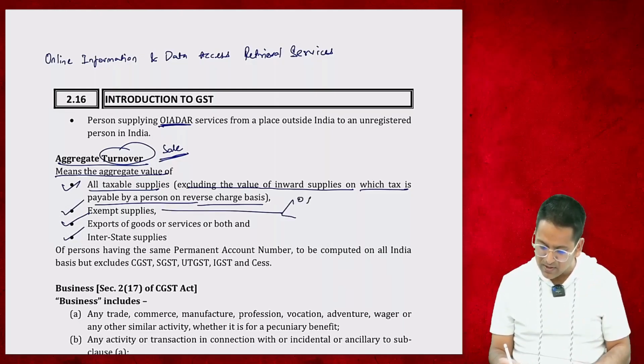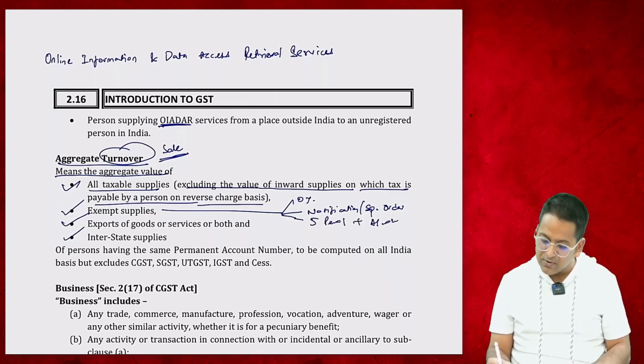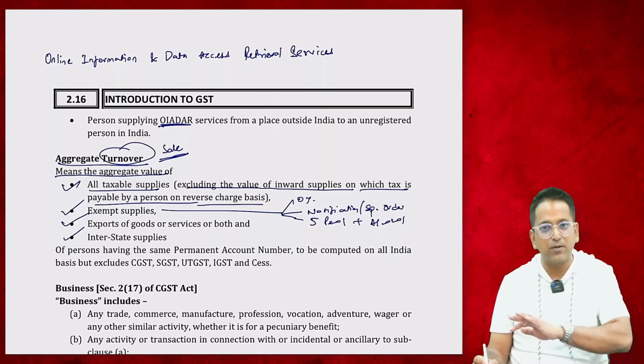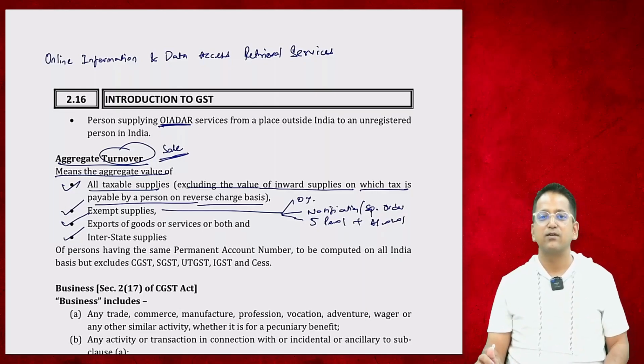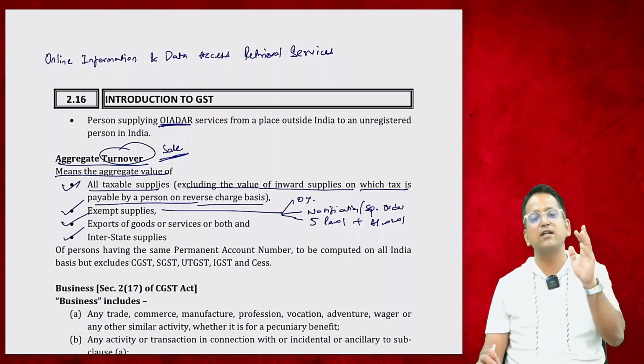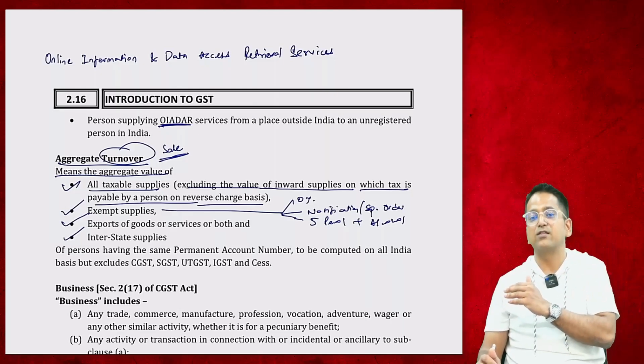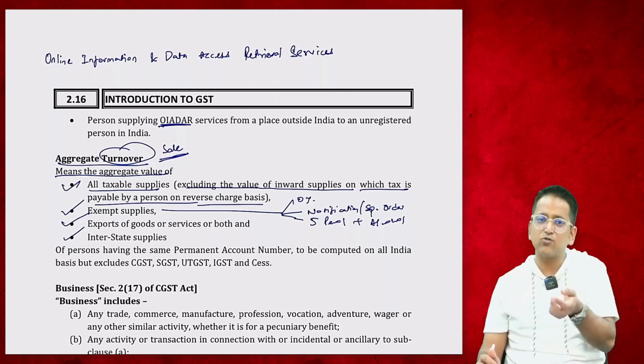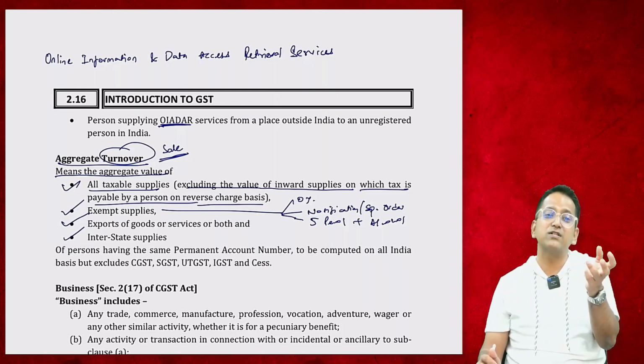The one with 0% is called exempt supply, and the government exempts it through notifications or special orders. Remember or forgot? Notifications or special order. After that, in exempt supply, there are 5 petrol products plus alcohol. All of those which are not associated with GST at all, they will also be counted in aggregate turnover. Aggregate turnover includes all your sales. If after adding all your sale, the aggregate turnover is more, and from how much? From the limit, then you need to get GST registration if you have any taxable supplies.